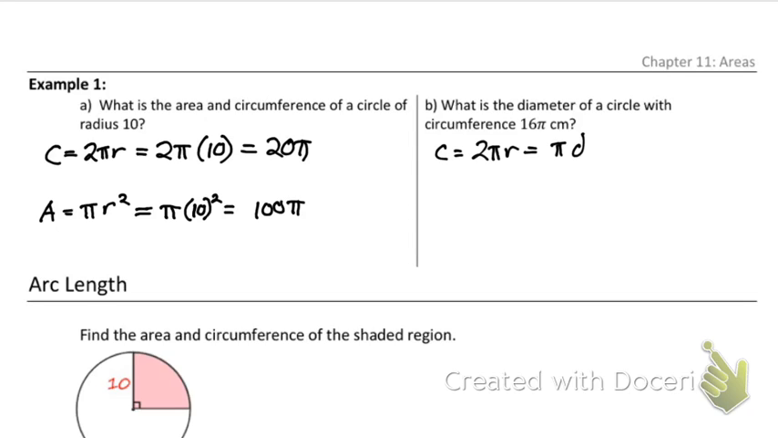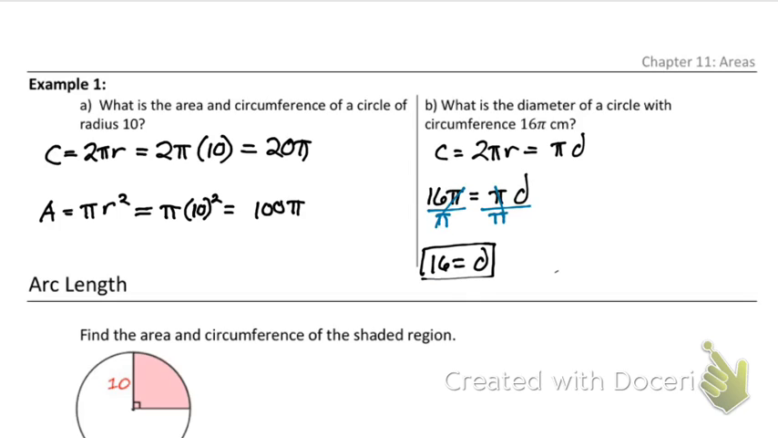So we know the circumference is 16 pi. That means that has to equal pi times diameter. The good thing is you would divide pi on both sides, so your pi's would cancel out. Divide by pi, and we don't have to worry about pi anymore. And we're just going to be left with 16 equals our diameter.